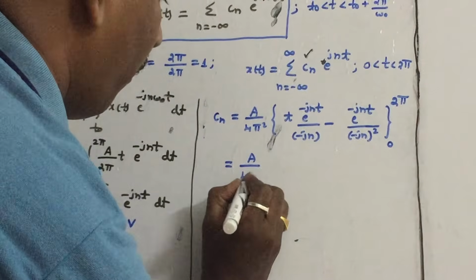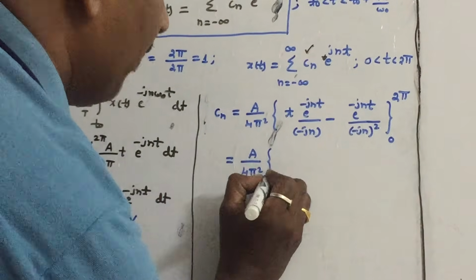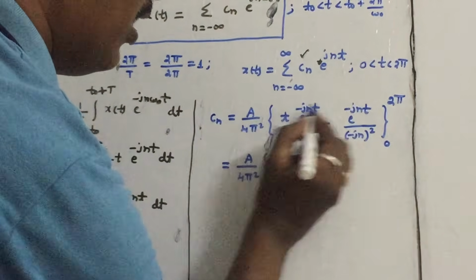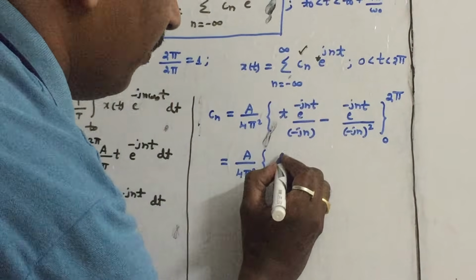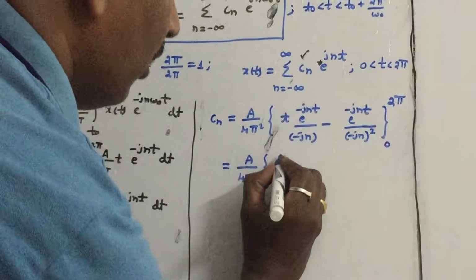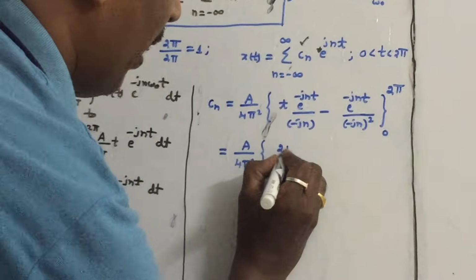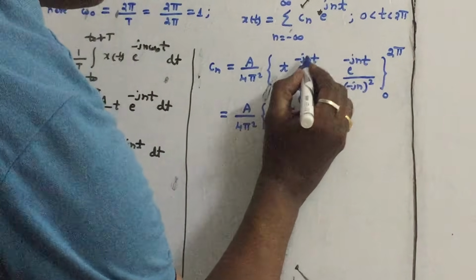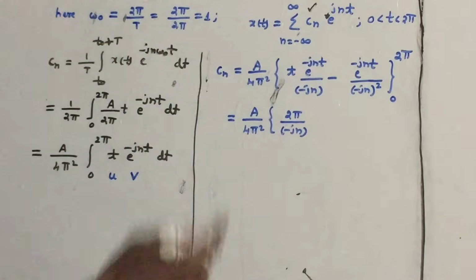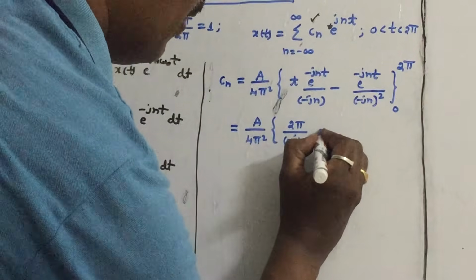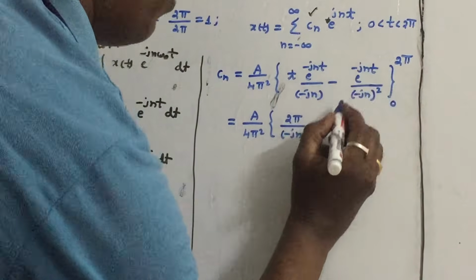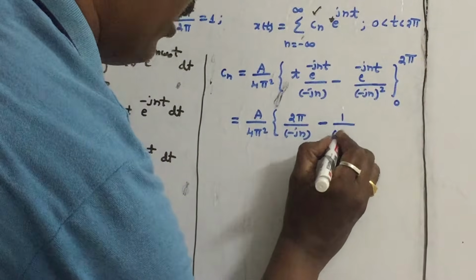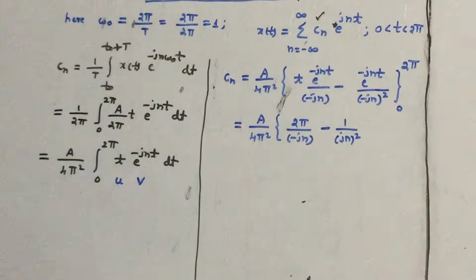Carefully substitute the limits, A by 4 pi square, as explained in the previous class. E power minus j 2n pi is 1. Substituting 2 pi in place of t, it becomes 2 pi by minus jn, because e power minus j 2 pi n is 1, minus e power j 2n pi is 1 by minus jn whole square, which is plus, so it is written as jn square.